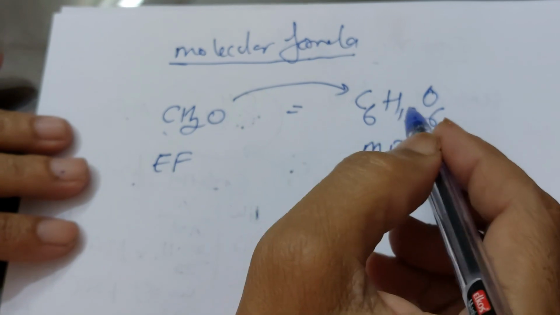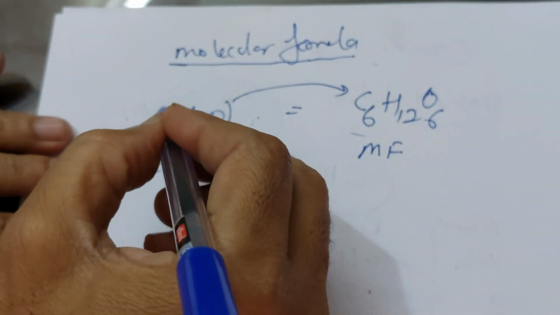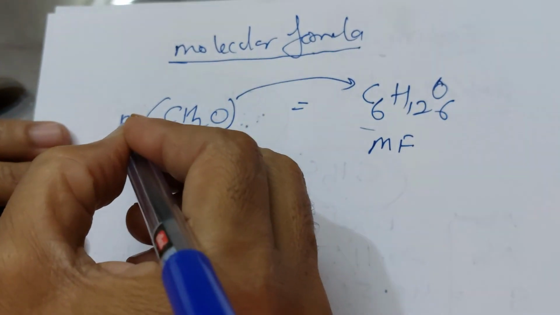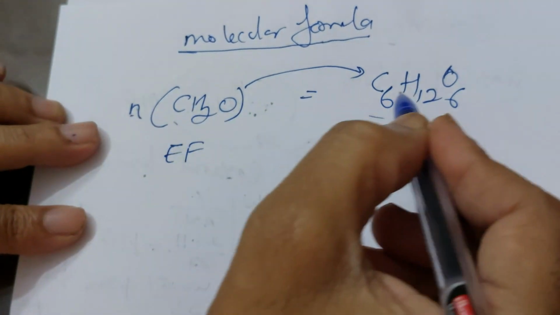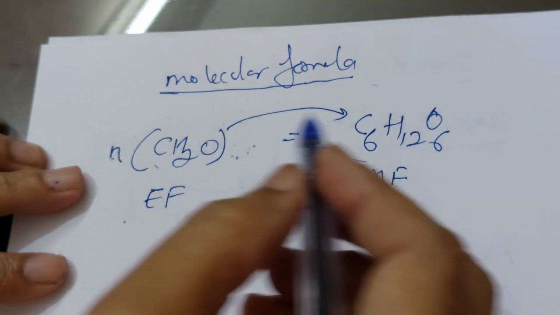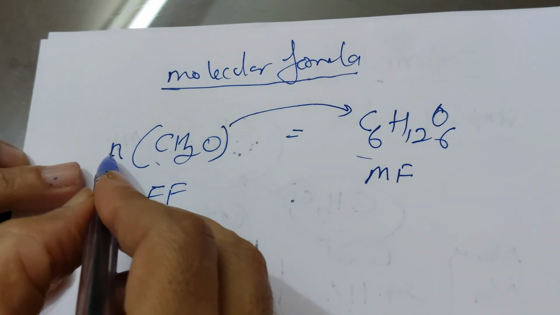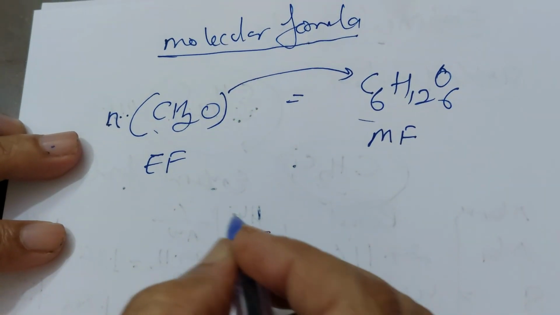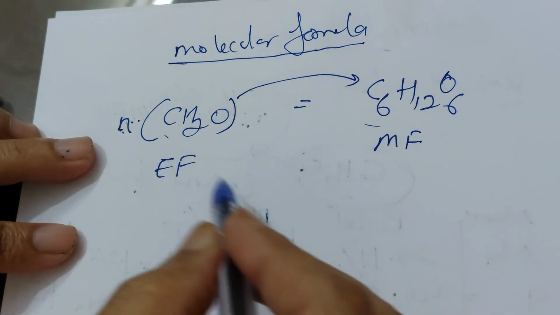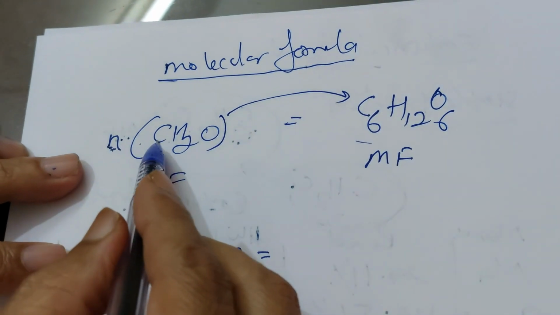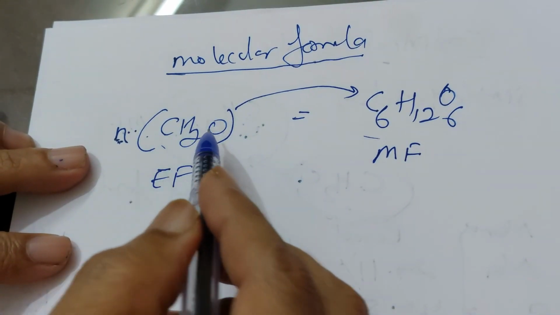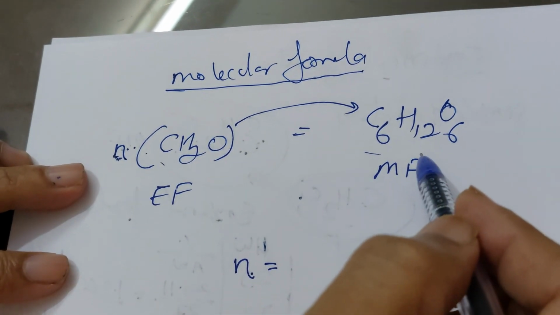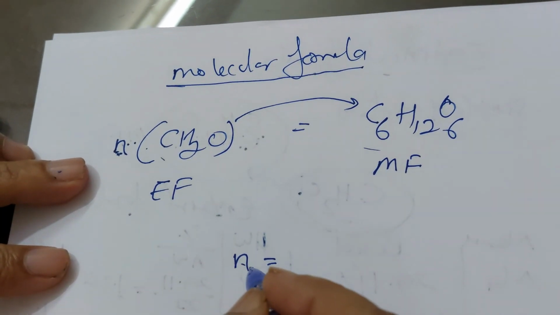We know that there is a number which we can multiply with the empirical formula. If it is 6, then it can convert into the real formula. How can you find this n equal to 6? To find out this number n, if we multiply the 6 into the empirical formula, then we can easily get the molecular formula. So how can you find the n?